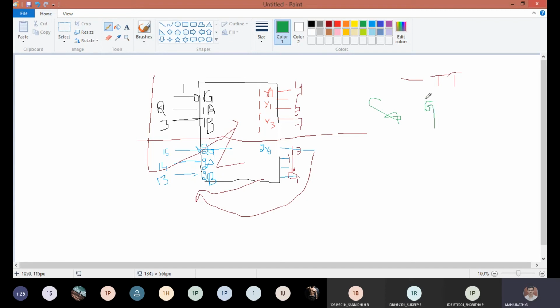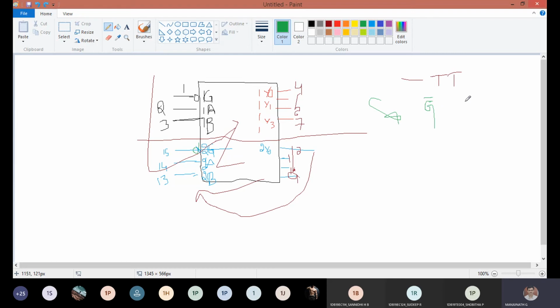In the circuit diagram, there is a bubble for the 2G and 1G. So it means your G should be G bar, complement. Yes or no? Then there are 2 inputs, A and B, and I told you to write them in reverse.